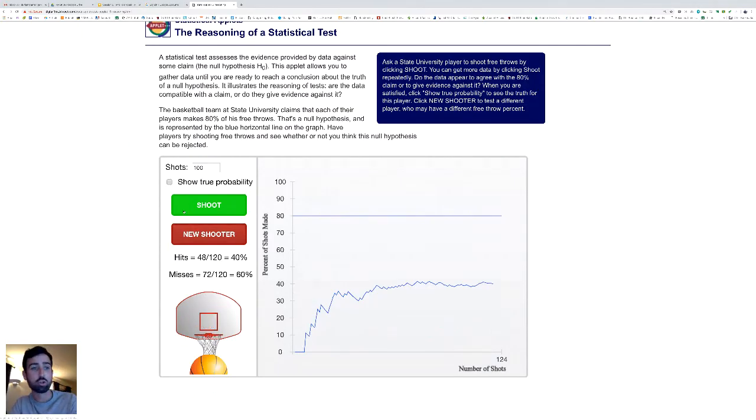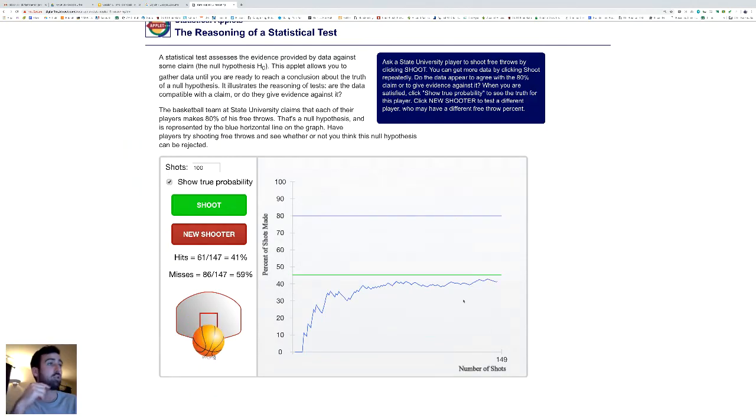But let's look at the true probability. I'm going to show you the true proportion of makes that this shooter has. It's right around 45%. And if I did this 100 more times, we would see that line come closer and closer to 45%. But again, that only happens in the long run after many, many trials.